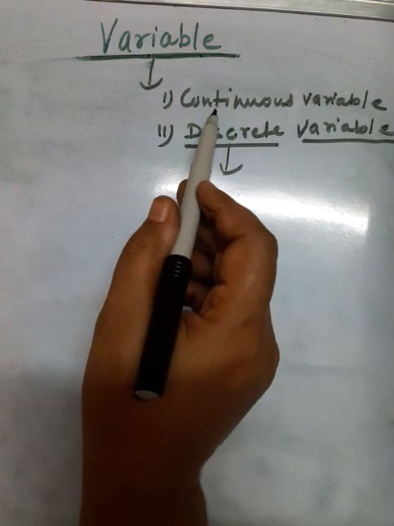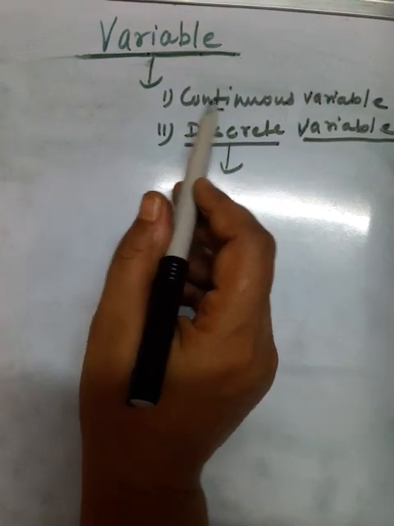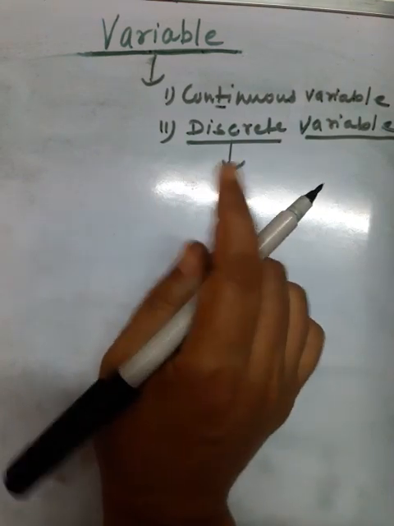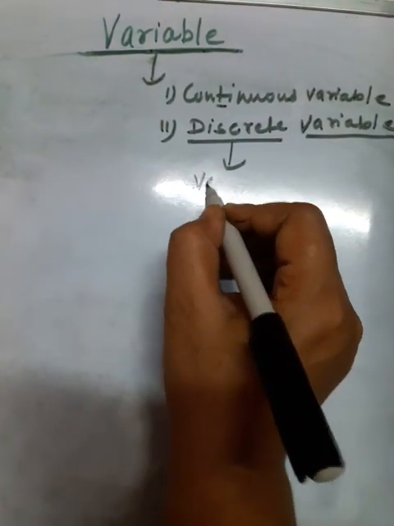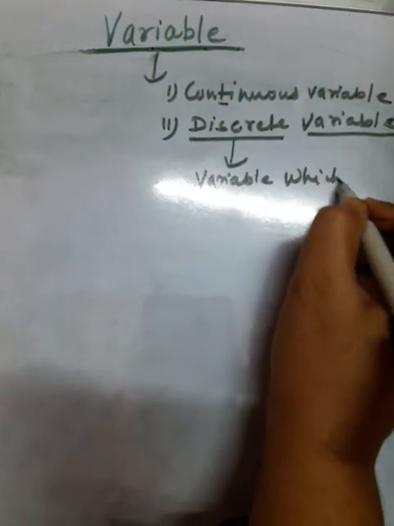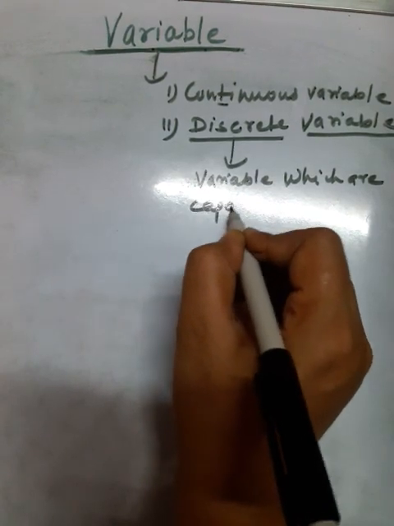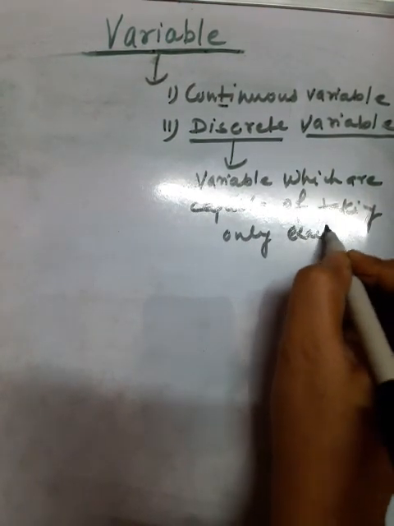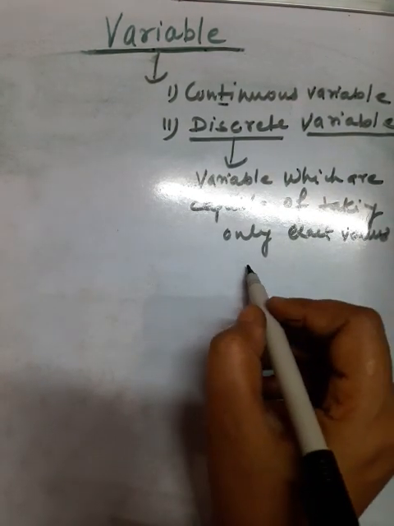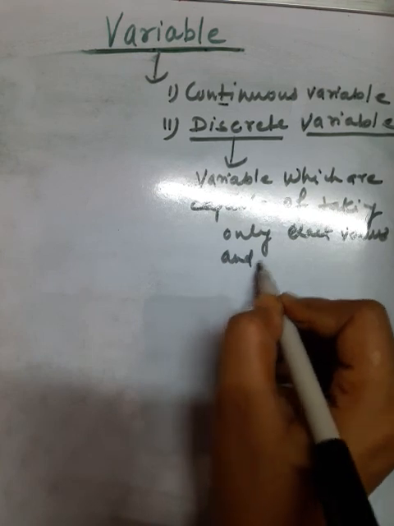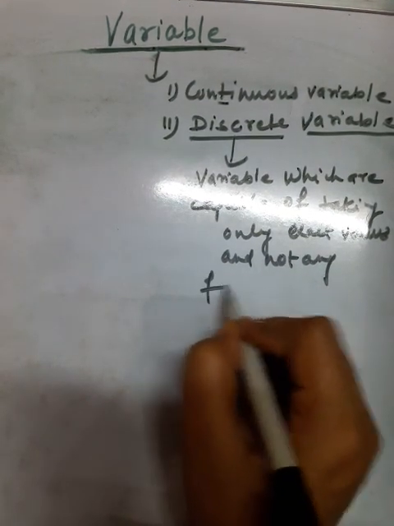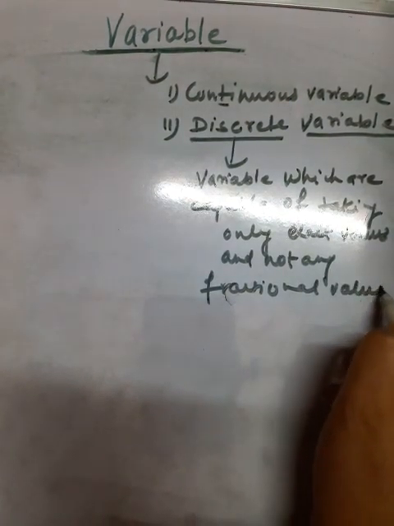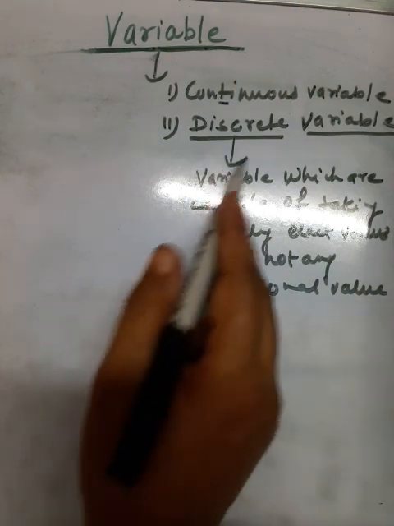As in a continuous variable we used to take fractional values also, but a discrete variable is capable of taking only exact values, not any fractional value. Variables like this are termed as discrete variables.